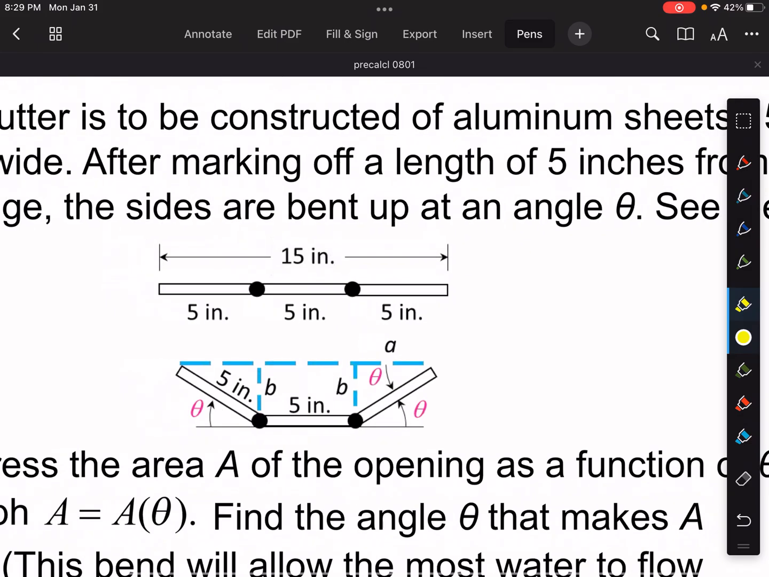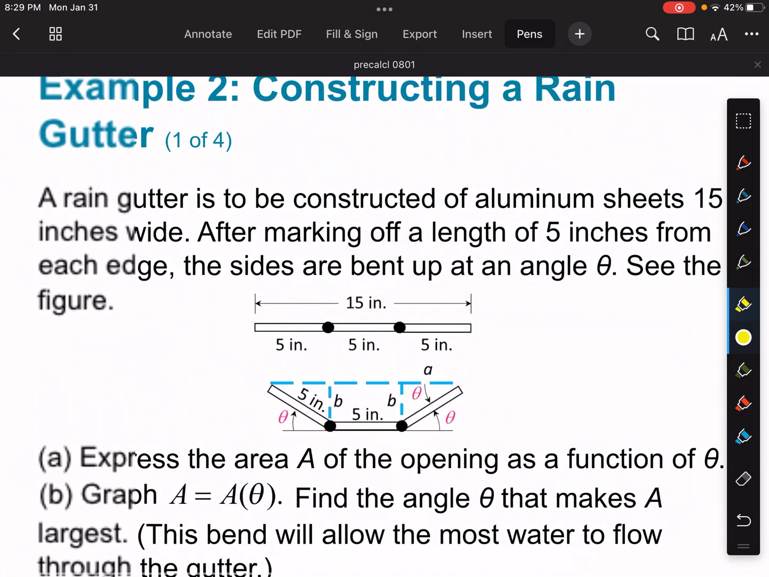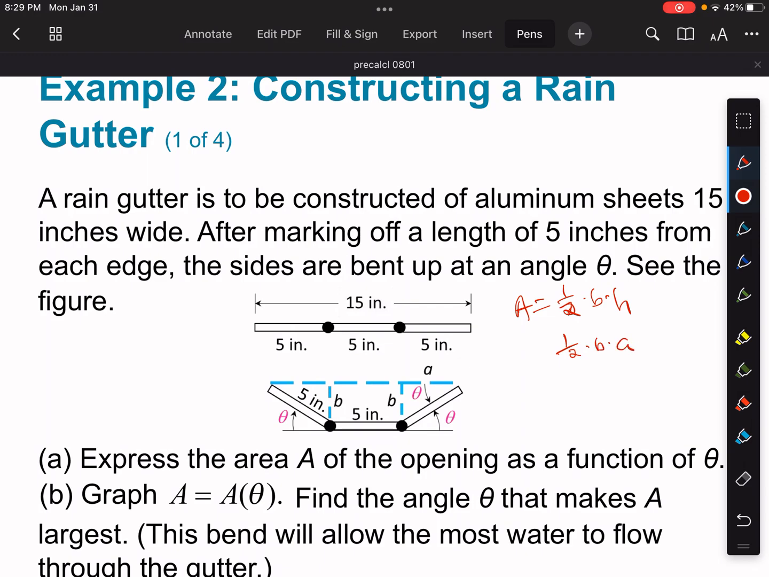What we need to figure out here is an area that is expressed in terms of sine and cosine, so that we can graph it and find out what the maximum is. I remember that my area for a triangle is equal to 1/2 base times height. In this particular picture, it looks like my height is b, so it would be 1/2 b times my base, which would be a. But I don't know what b and a are, so I have to find them.